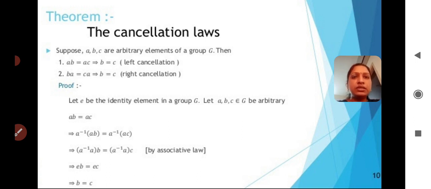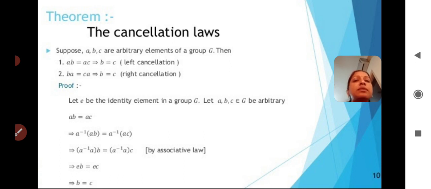Suppose A, B, C are arbitrary elements of a group G. Then first, AB equal to AC implies B equal to C. This is called the left cancellation law. In the second point, BA equal to CA implies B equal to C. This is called the right cancellation law.